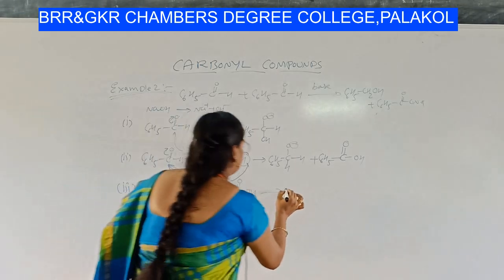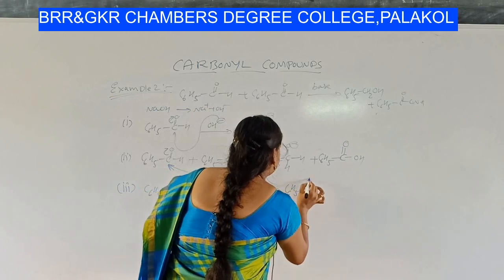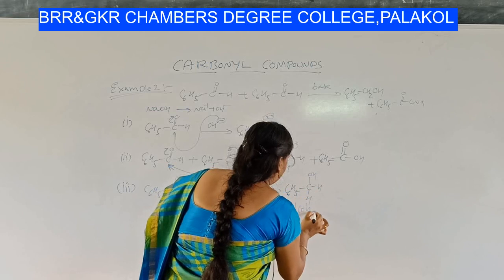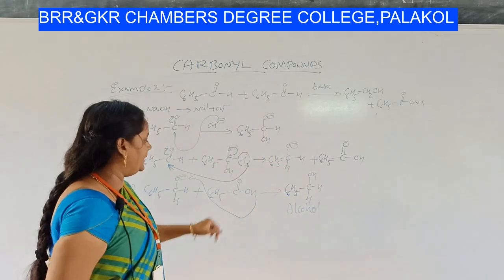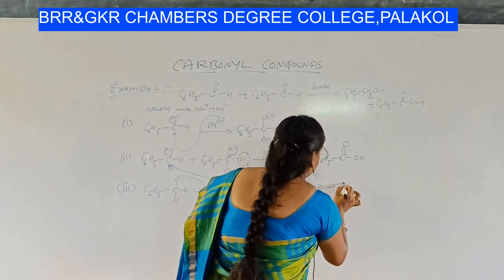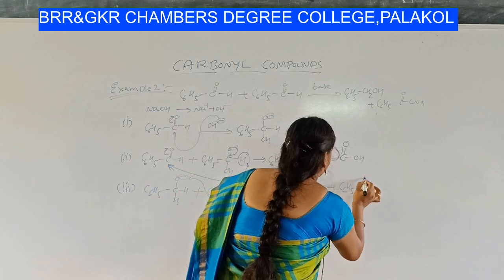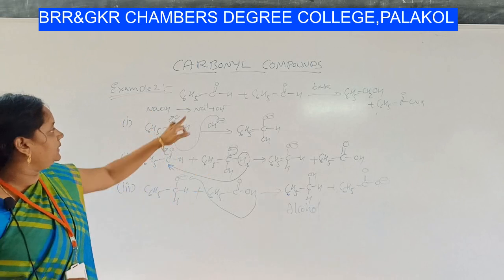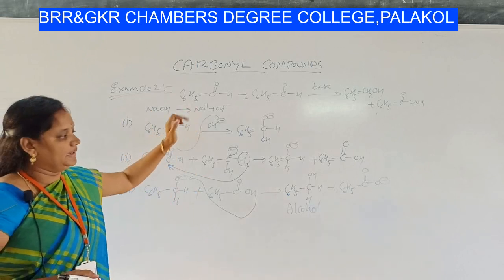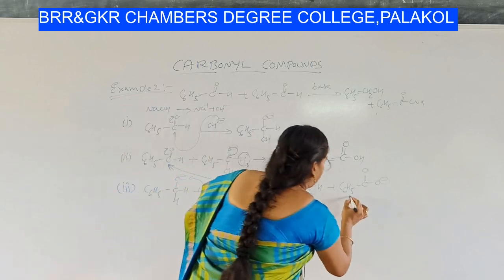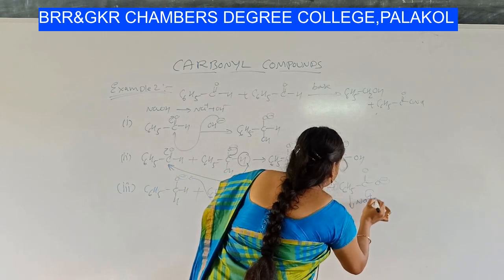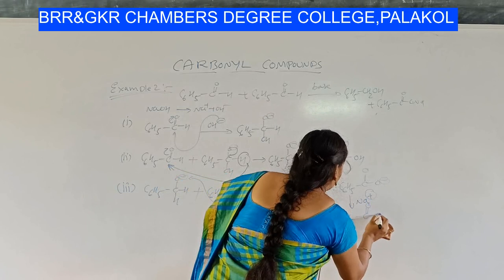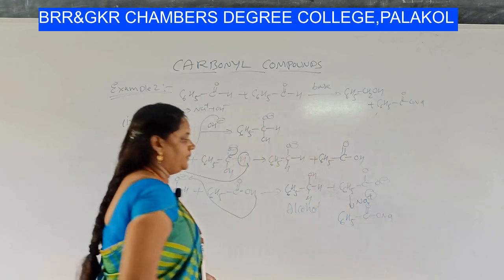So you will get C6H5CH2OH, and the alcohol is formed and it is left as the benzoate anion, C6H5COO minus. And Na plus is remaining here. That Na plus will get attached to this molecule and you will get C6H5C double bond ONa.